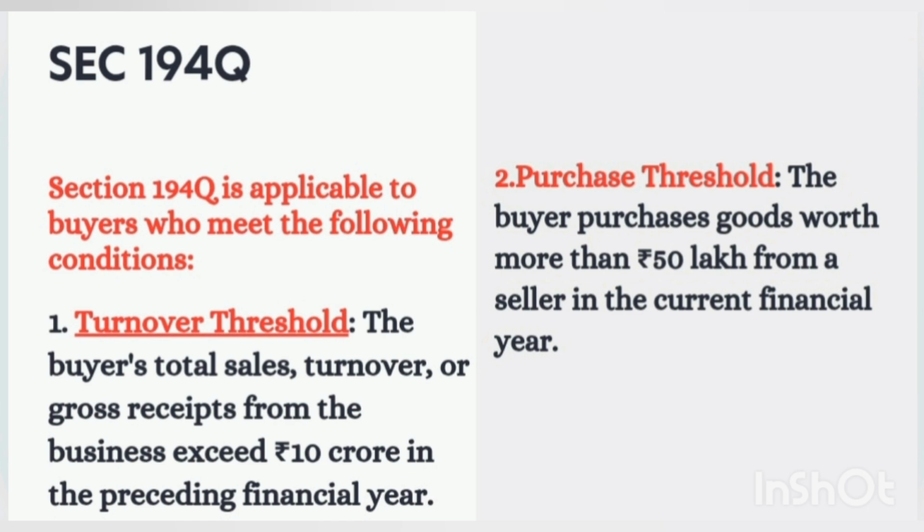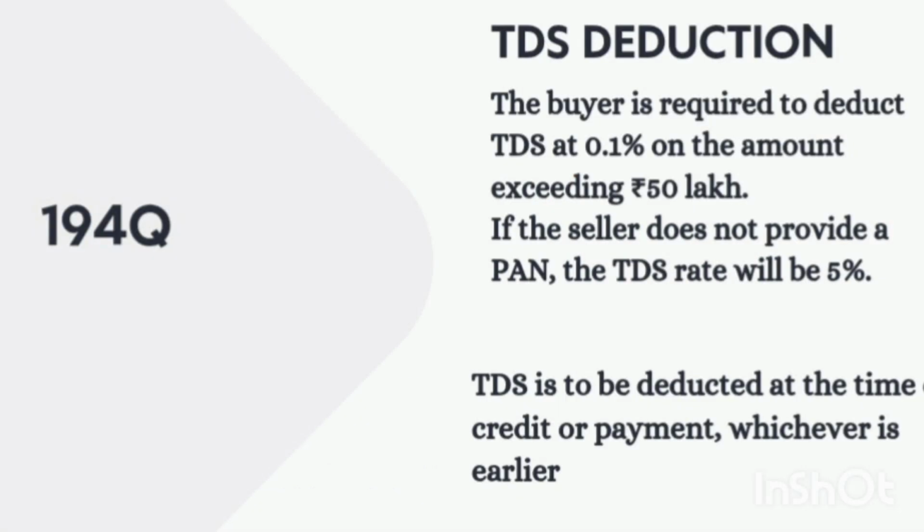And the second condition is the purchase threshold. The buyer should purchase goods worth more than 50 lakh in the current financial year. If both conditions are met, then only this section is going to be applicable. Suppose, for example, in the current financial year the buyer purchased goods worth more than 50 lakh, but his turnover did not cross 10 crore in the previous financial year, then this section is not going to become applicable.